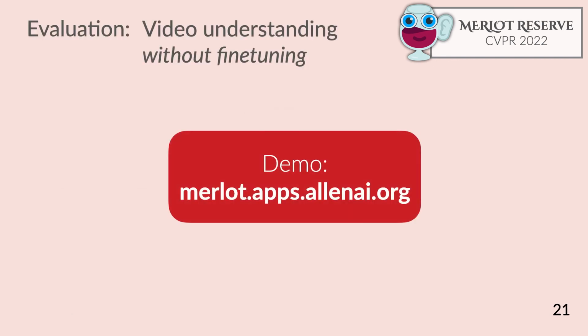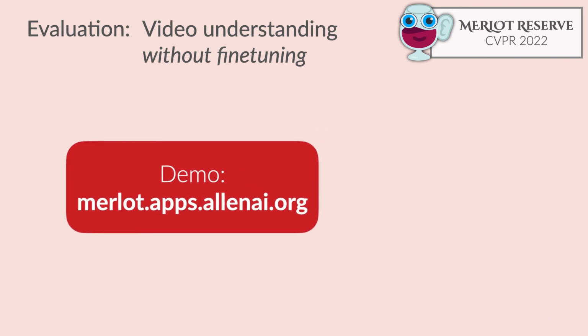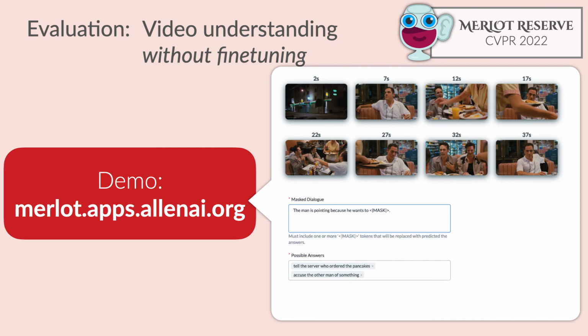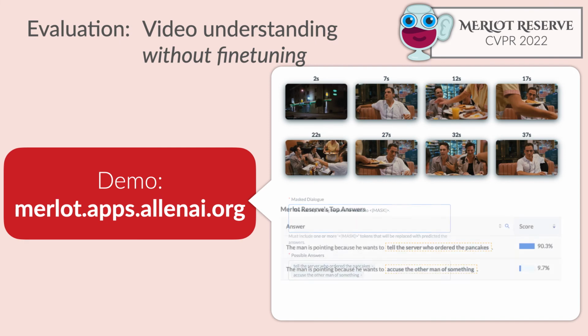Now, even better, MERLOT Reserve is capable of zero-shot video QA. I've got a demo here that you're welcome to check out. We can give it the diner scene and tell it to predict what's more likely. Is the man pointing because he wants to tell the server who ordered the pancakes, or to accuse the other man of something? Here it says the man is pointing because he wants to tell the server who ordered the pancakes with 90.3% probability. And again, this is just done in a zero-shot setting without fine-tuning on VCR data.